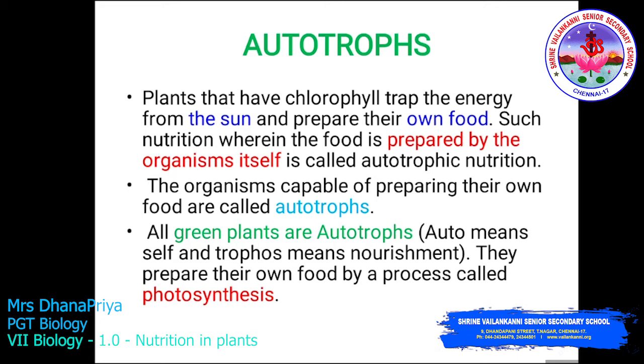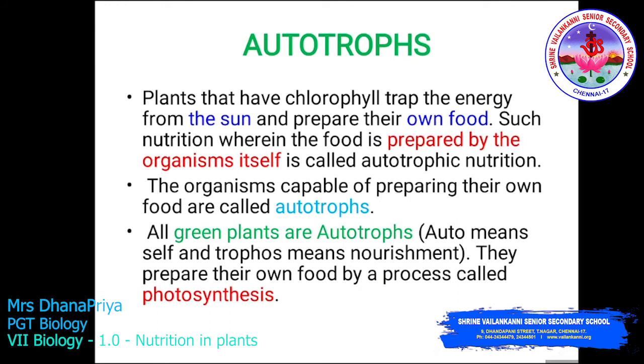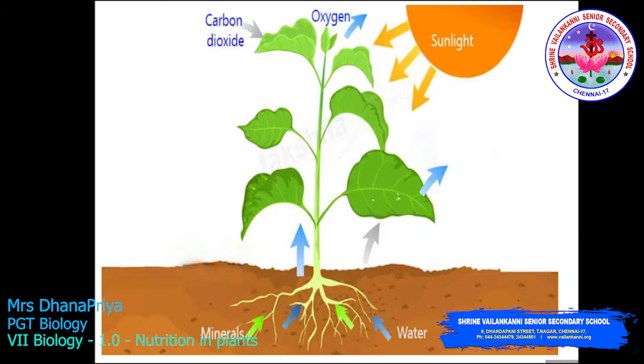So the modes of nutrition are of two types. What are they? Autotroph and heterotroph. The plant is the pure form of autotroph. The organisms capable of preparing their own food are called autotrophs. Our green plants are called autotrophs. As I said before, auto means self and troph means nourishment. They prepare their own food by a process called photosynthesis.